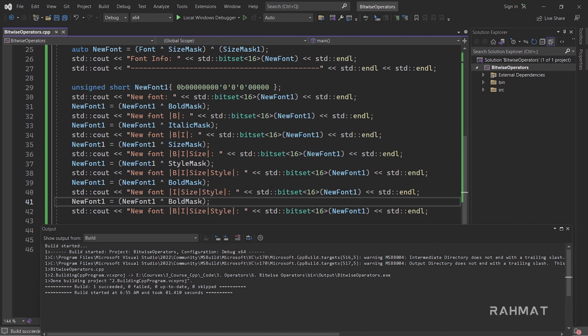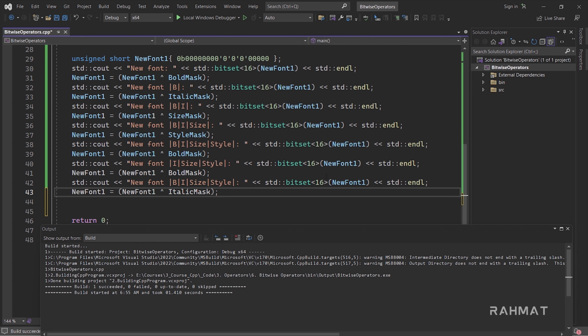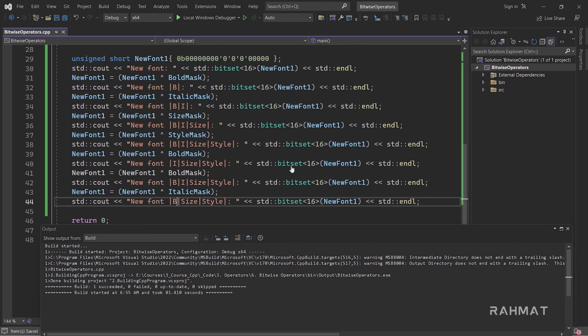Let's say I copy the italic line. So this is the italic line. I'll just paste the italic line right here, and I'll print it this time. I'll just remove the italic from the line.